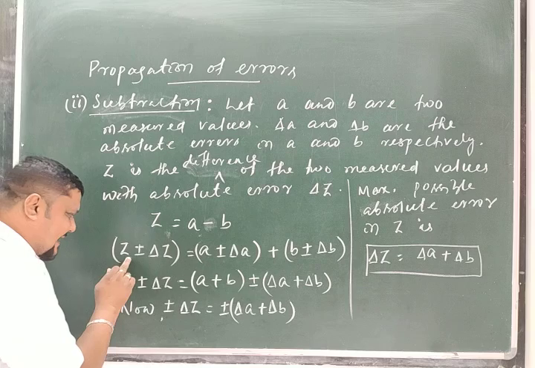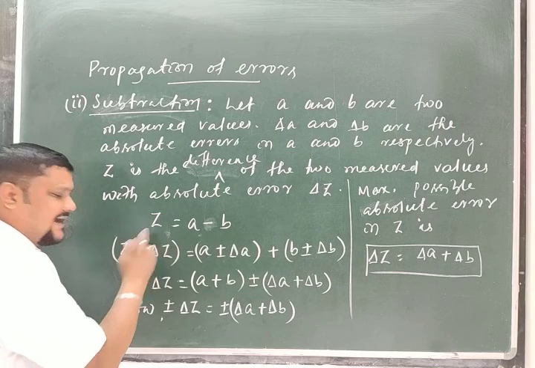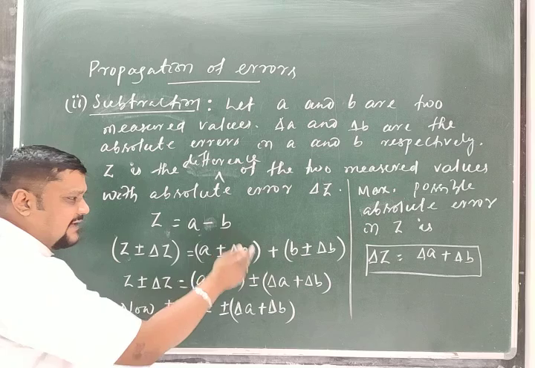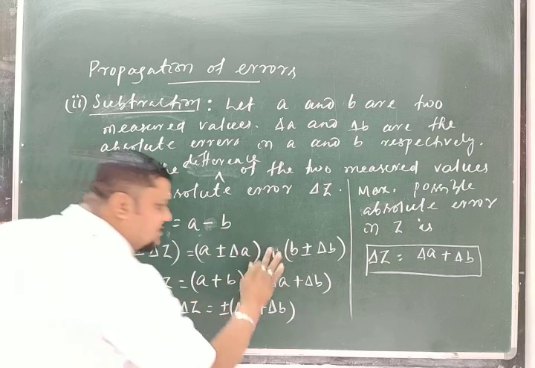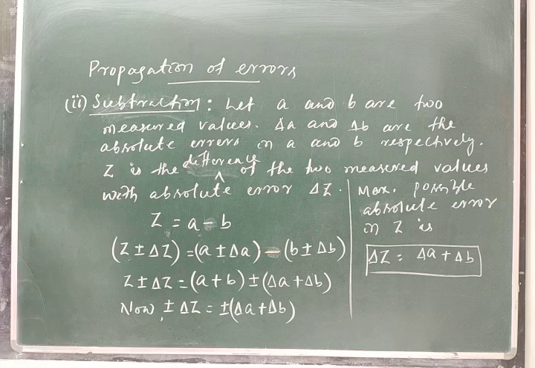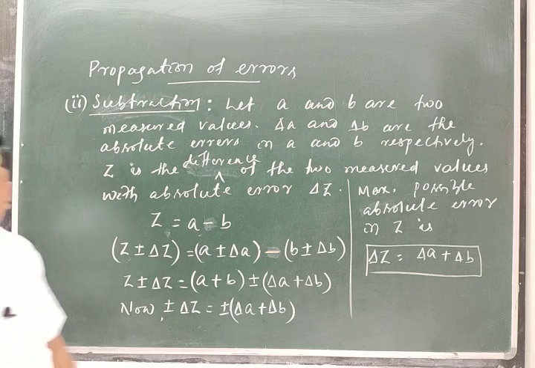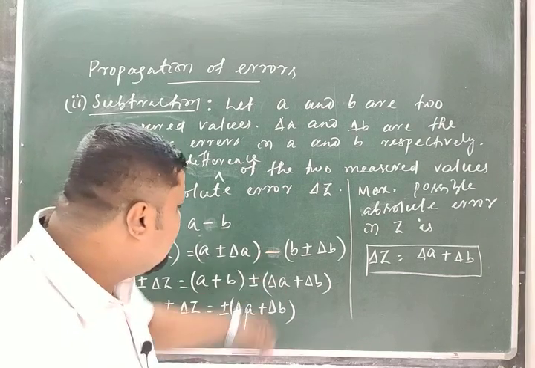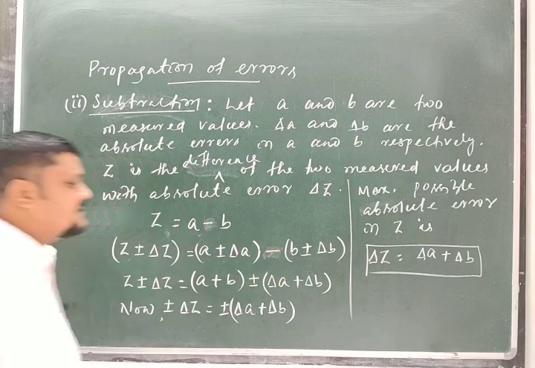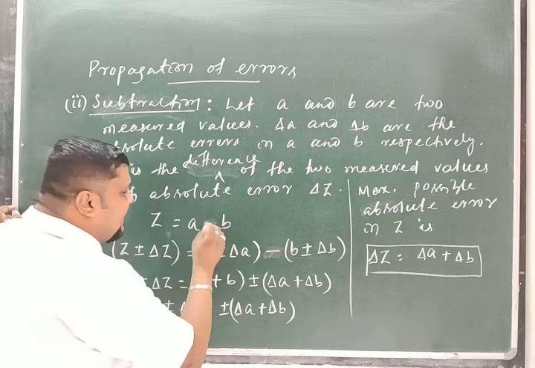Then the error in Z can be written as Z plus or minus delta Z should be A plus or minus delta A, this is with absolute error of A, minus, this is not plus, this is your minus, B plus or minus delta B. I am using another color chalk so that you see the changes I am doing. So here it is a minus.